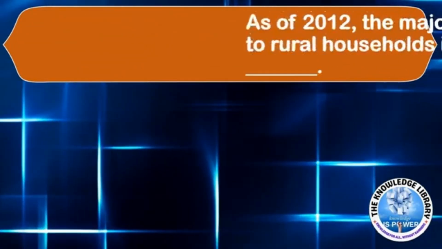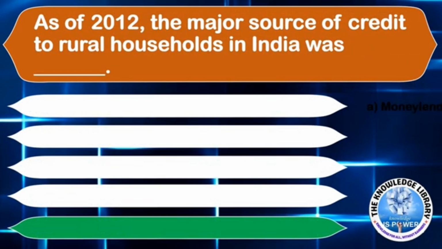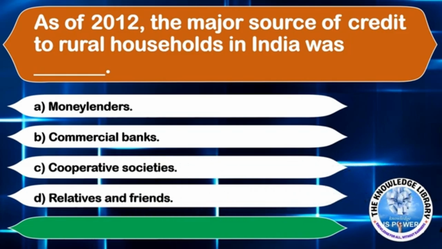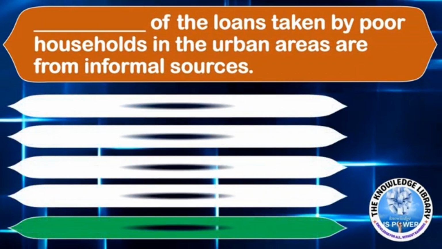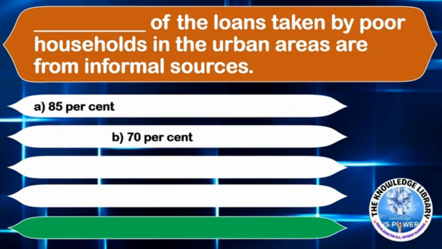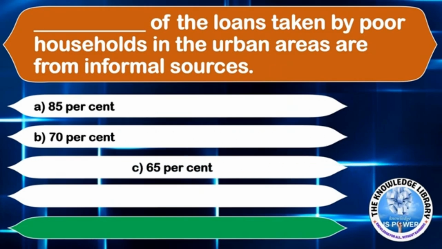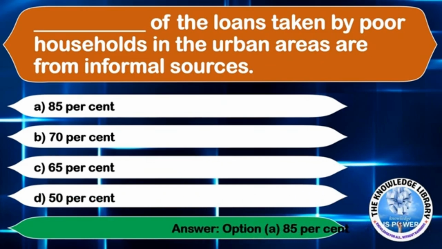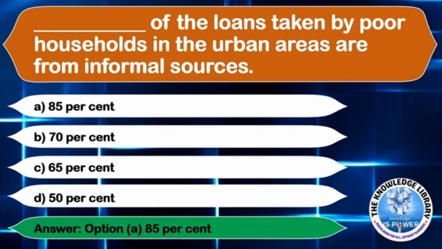The next question is, as of 2012, the major source of credit to rural households in India was dash. Option A money lenders, Option B commercial banks, Option C cooperative societies, or Option D relatives and friends. The correct answer is Option A money lenders. The next question is, dash of loans taken by poor households in urban areas are from informal sources. Option A 85%, Option B 70%, Option C 65%, or Option D 50%. The correct answer is Option A 85%.